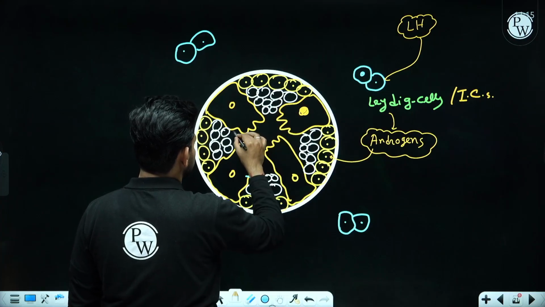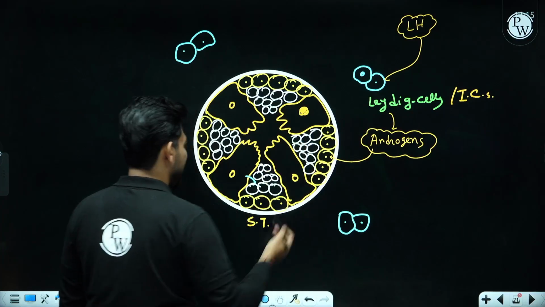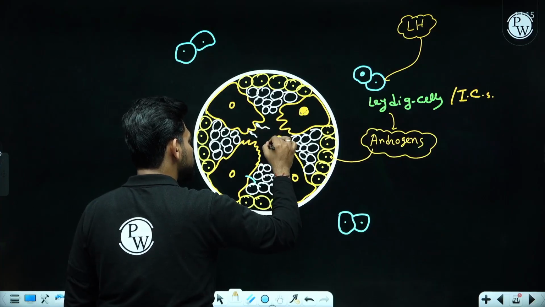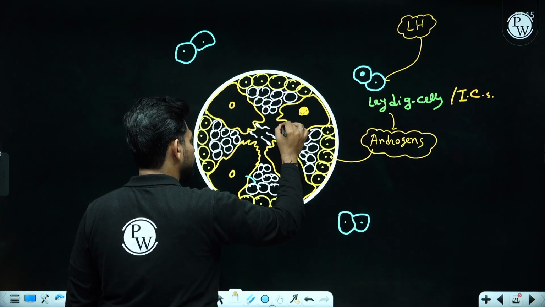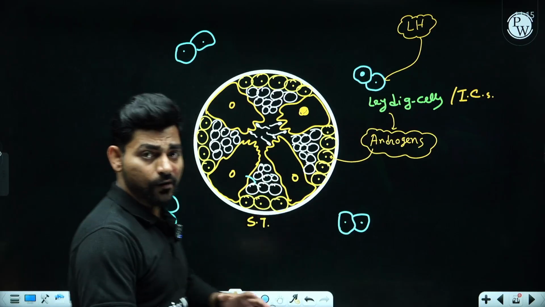Proliferation means gradually the cells are dividing to form mature spermatozoa or sperms. Right? So this was the overall phenomena.